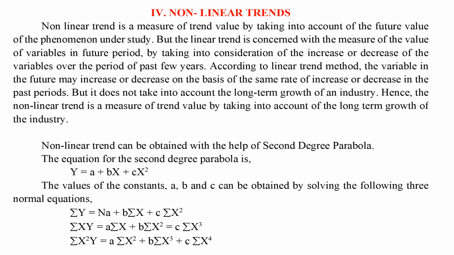The values of the constants a, b and c can be obtained by solving the following 3 normal equations. Σy equals na plus bΣx plus cΣx². Σxy equals aΣx plus bΣx² plus cΣx³. Σx²y equals aΣx² plus bΣx³ plus cΣx⁴.